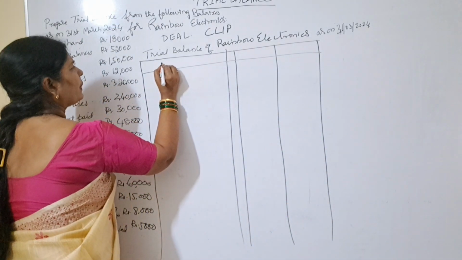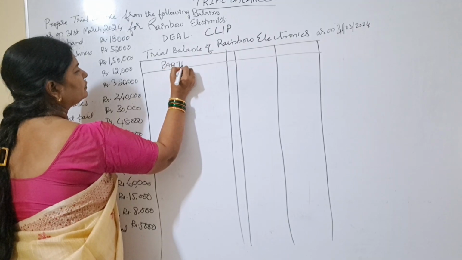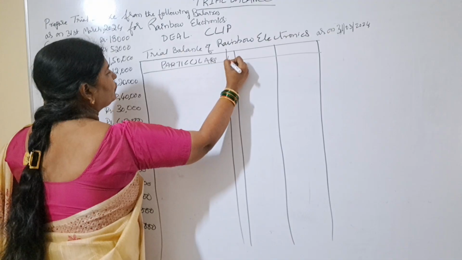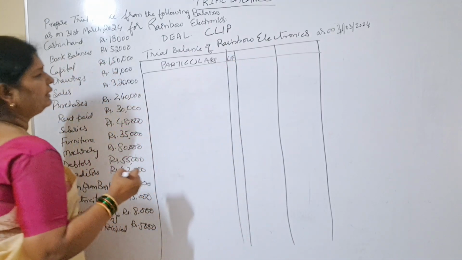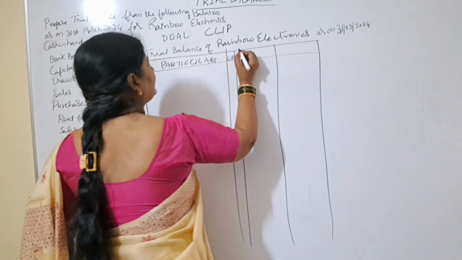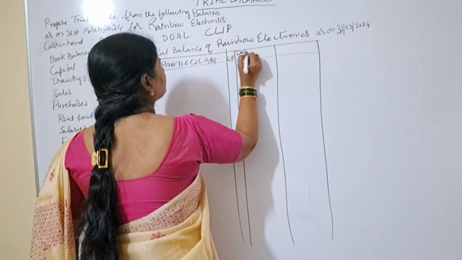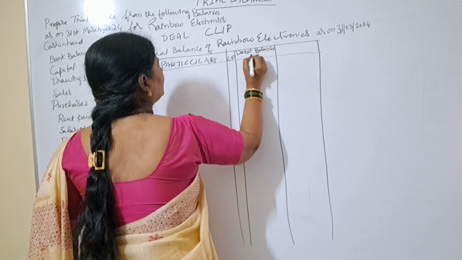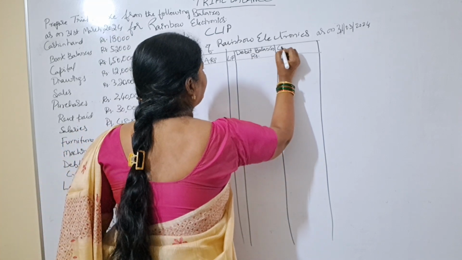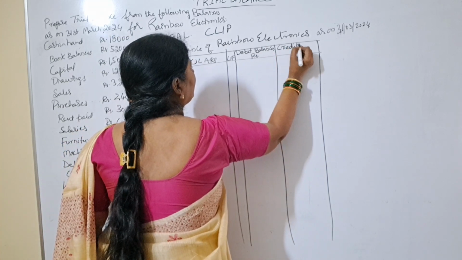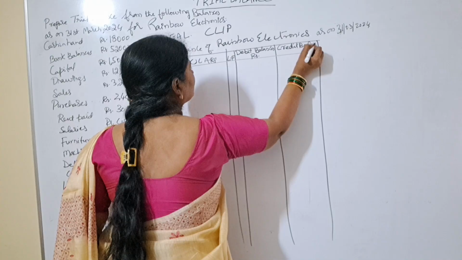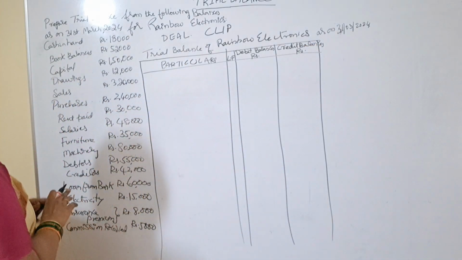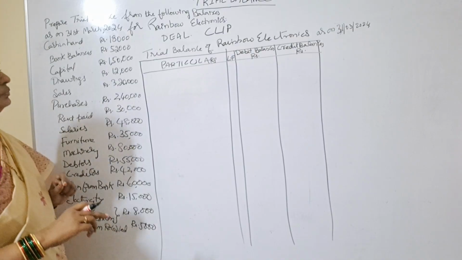First it is particulars. This is ledger folio, right? Here we'll write debit balances, rupees, and here we will write credit balances, rupees, right? So first, what is cash in hand?